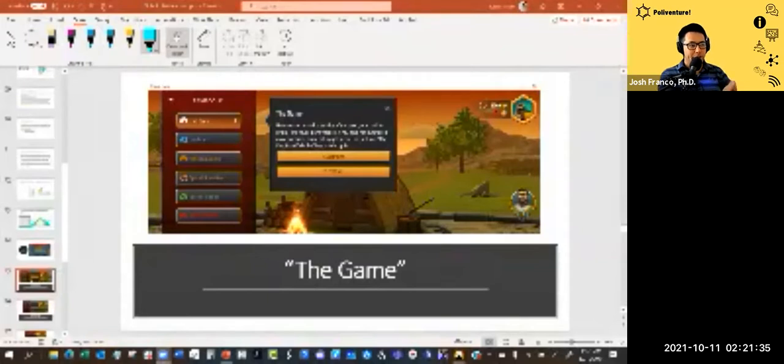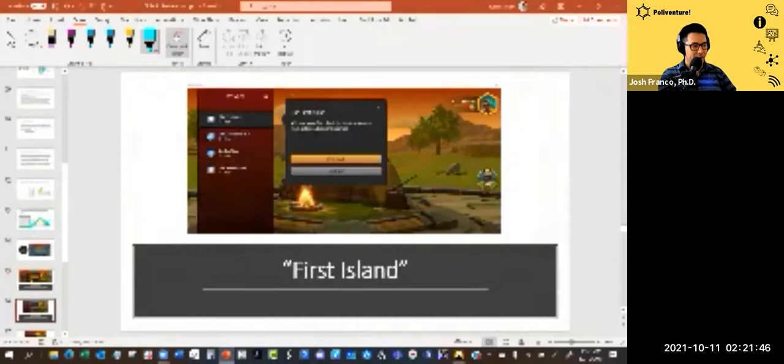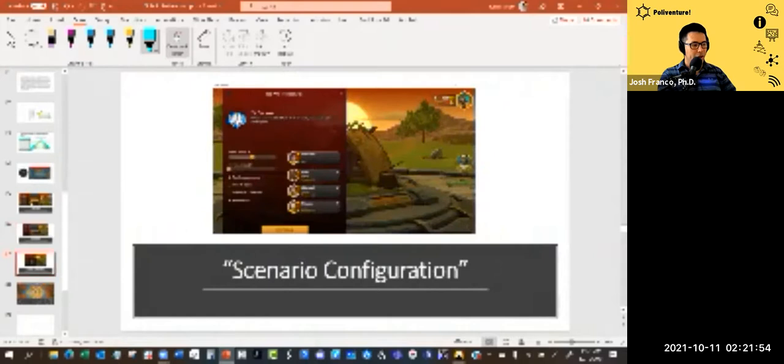All right, so I've gotten the game set up, and what we're going to do here is see a screenshot of the game. I open Catan Universe and choose the game here, and Scenario is my first option. Then from there, I get 4 choices of scenarios, and I'm going to choose the one called First Island and then click New Game. So I've done that, and next I'll configure this scenario.